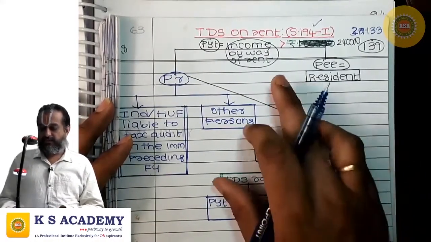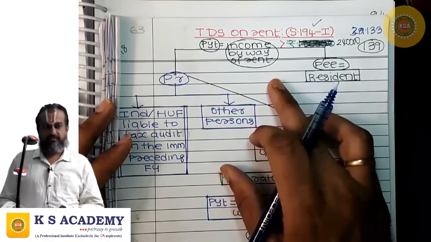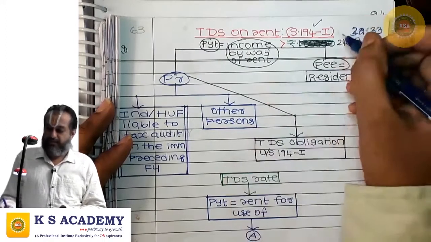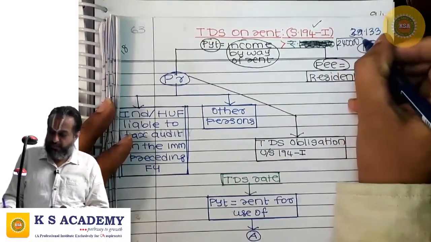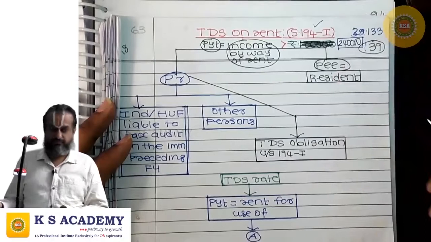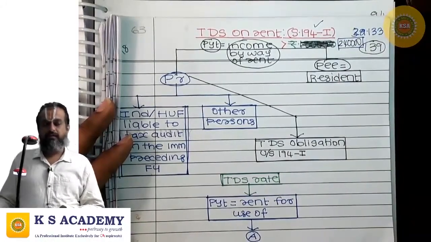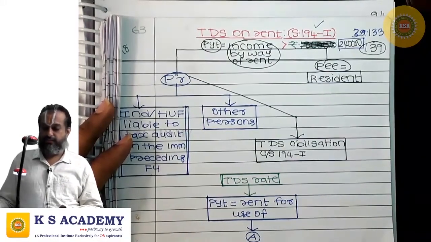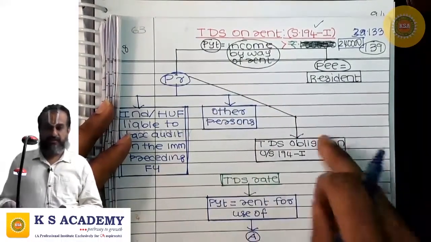And the TDS obligation under this section arises only when the income by way of rent is more than rupees 2,40,000. Amount paid or credited or likely to be paid or credited by way of rent during the financial year should be greater than 2,40,000. Then the payer has TDS obligation under which section?